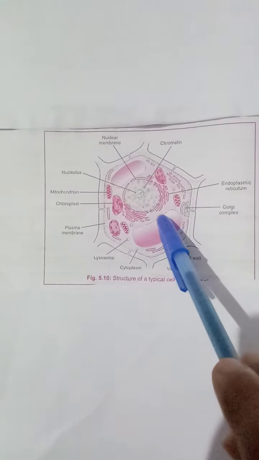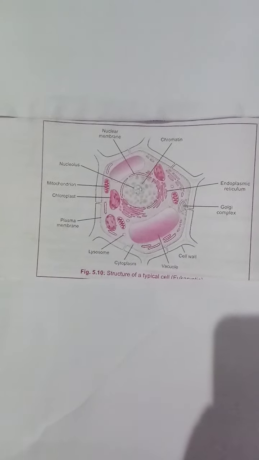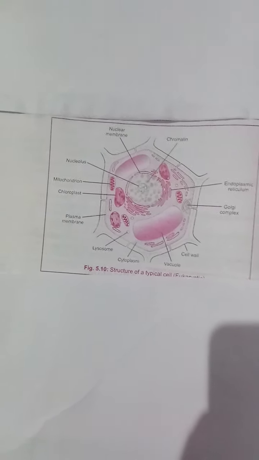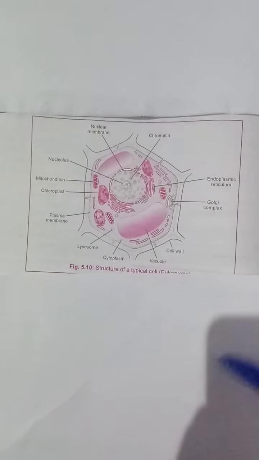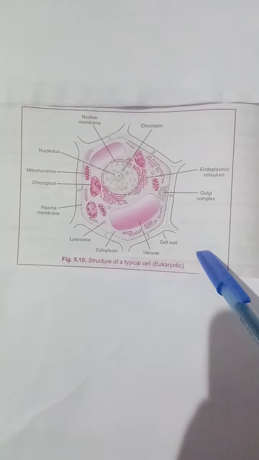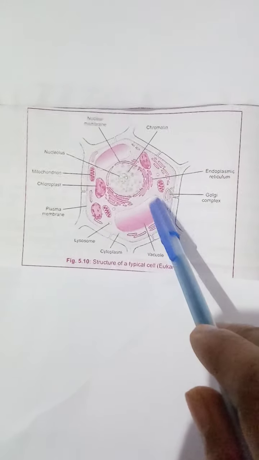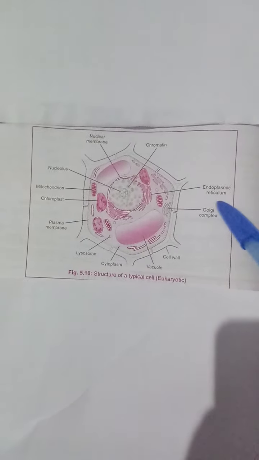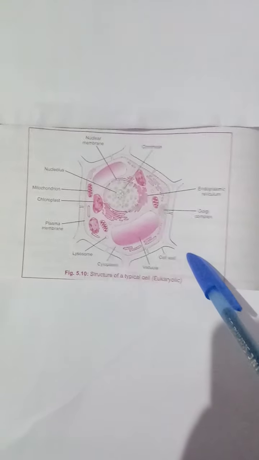Clear? And we know cells form all living creatures, and all living creatures perform many functions like respiration, digestion, excretion, circulation, reproduction, and many more functions performed by the living body. In the living body, cells take part in all these activities, but a cell cannot perform all these functions without these cell organelles. That's why these cell organelles are important for the cell. So now children, we will study each and every cell organelle one by one in detail.